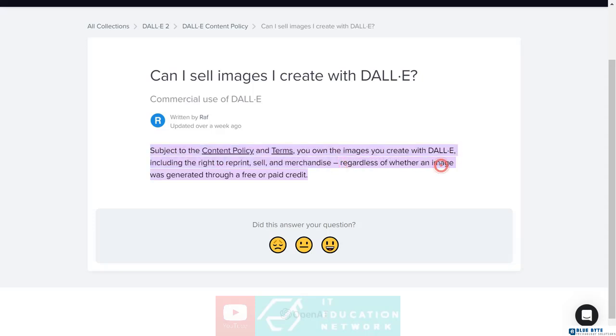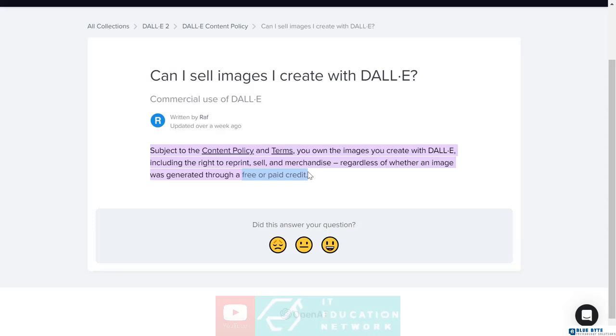regardless of whether the image was generated with free or paid credit. So if you're using a free credit, the free 50 credits that we get, or you are using the paid credit, you have the right to use your image. You can sell your image, you can reprint it, you can use it in the merchandise.